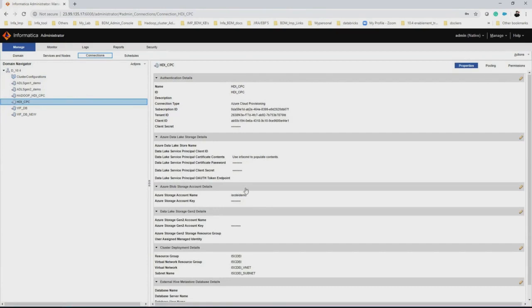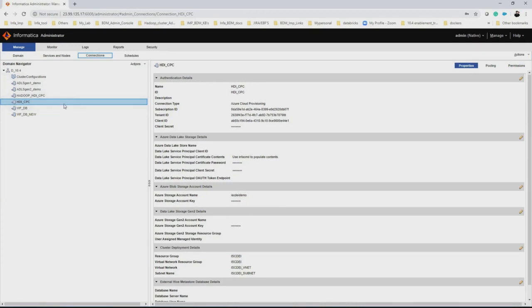As I said, it is very important to add at least one storage account in order to create the Azure Cloud Provisioning connection. For that, I have already specified the blob storage details here. And these connections can also be created by using the infacmd commands.